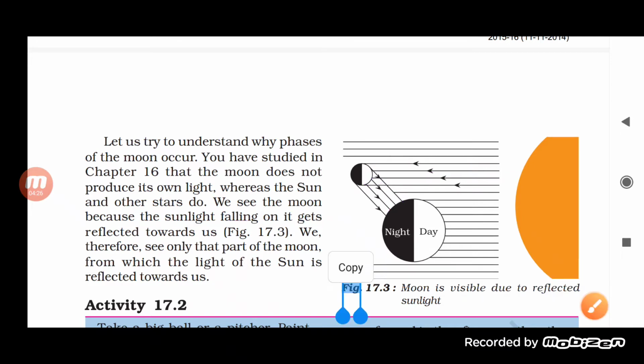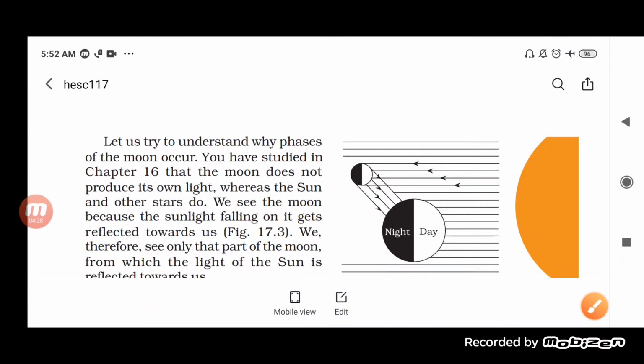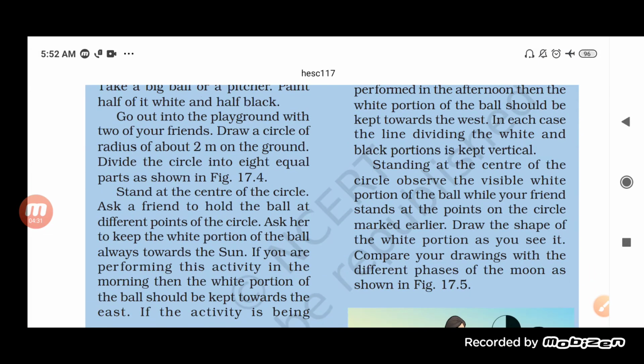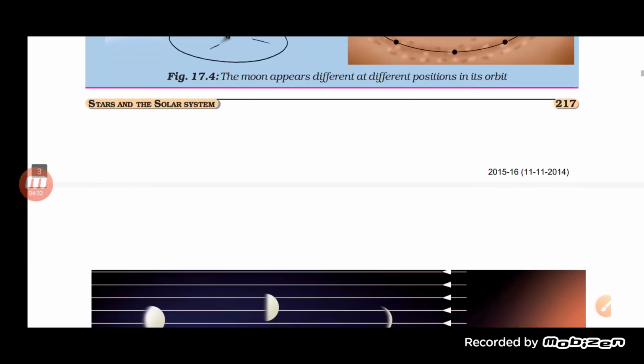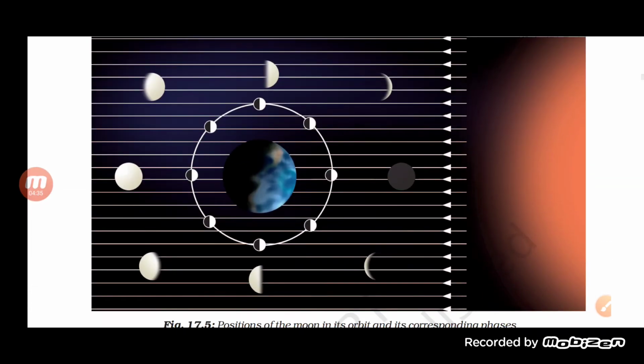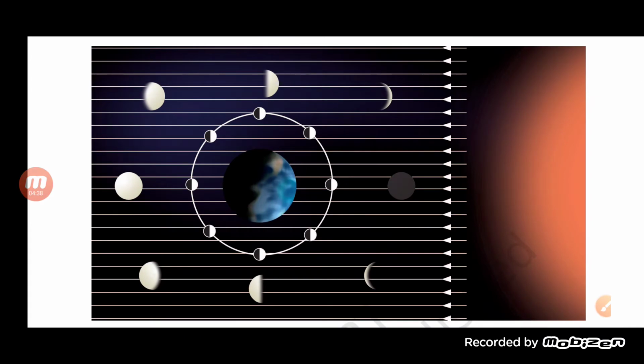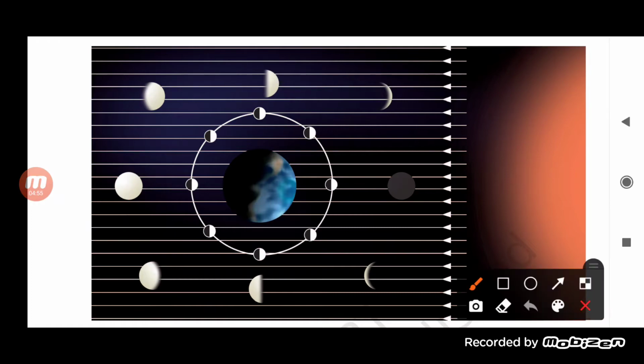So the same thing happens during the phases of the moon, students. See, this is the actual structure of how the different phases occur. See what happens when the sunlight falls on the surface of the moon, when it comes in between the earth and the sun. This light falls on its surface, but what will happen? It will get reflected back, right?